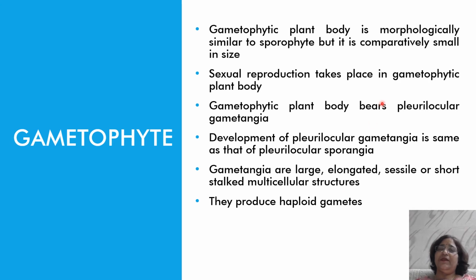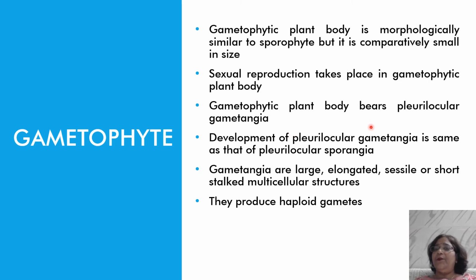Now the structure of the gametophyte. Morphologically, the structure of the gametophytic plant body is the same. It is similar to the sporophytic plant body. But the size, as I mentioned, is comparatively small. Gametophytes are comparatively small in size than the sporophytes. Sexual reproduction takes place in the gametophytic plant body. In the sporophytic plant body asexual reproduction takes place, while in the gametophytic plant body sexual reproduction takes place.